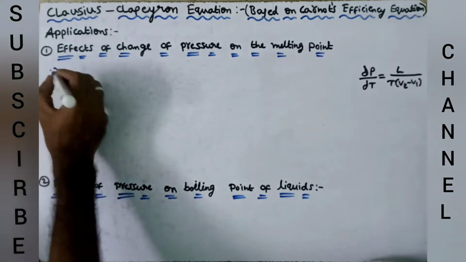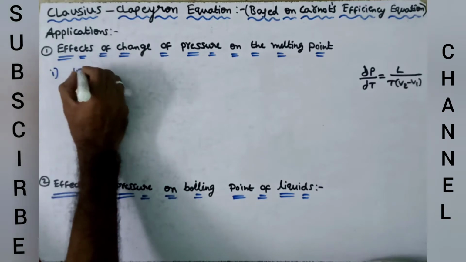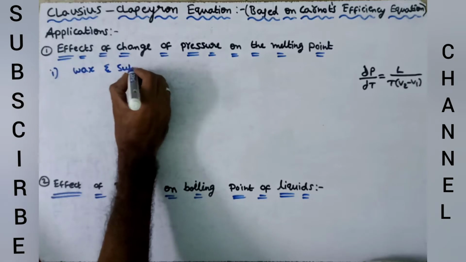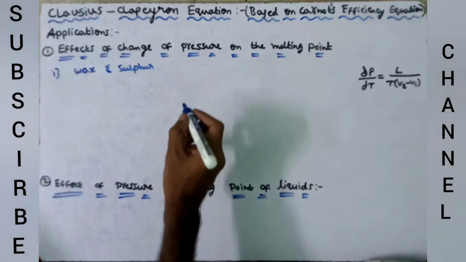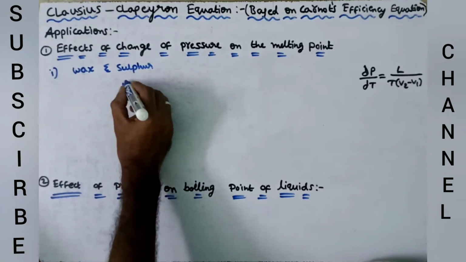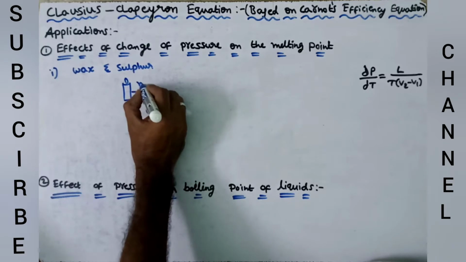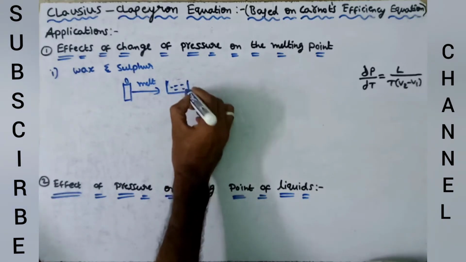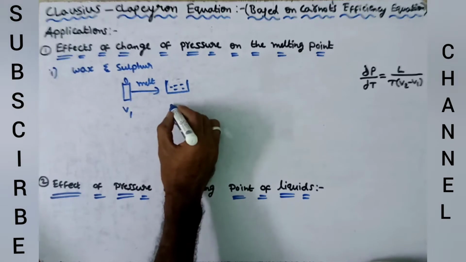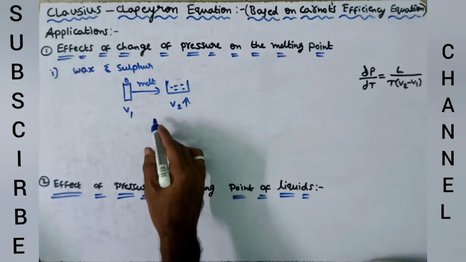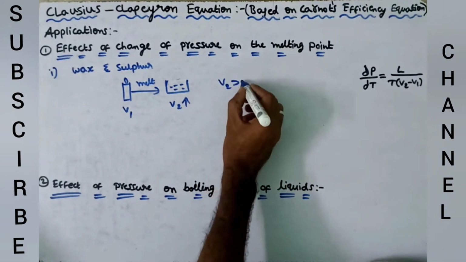First case, here we take substances like wax and sulfur, which expand on melting. These substances, when they are in the solid state and then melt, their volume increases. V1 is the initial volume and V2 increases. Here V2 is greater than V1.